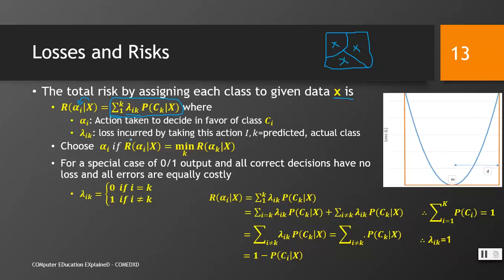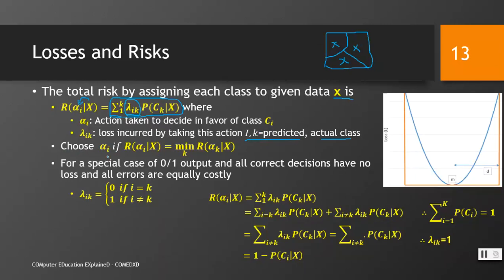Lambda ik is the loss incurred by taking this action. That means if we assign x to class Ck, what would be the loss? What would be the error? It means basically, whereas i is the predicted class and k is the actual class.